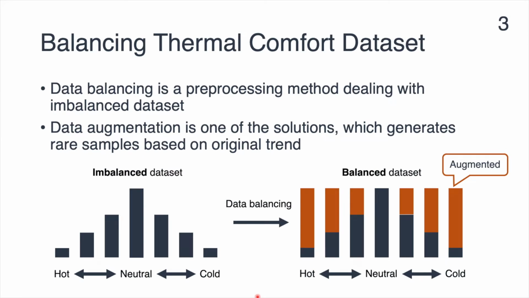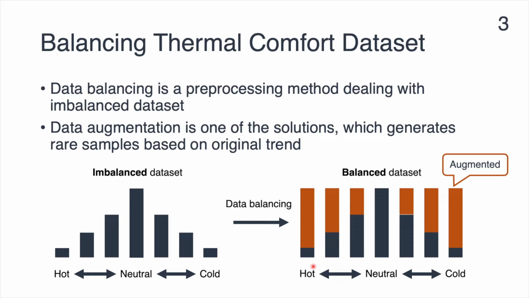Data balancing is one of the preprocessing methods dealing with imbalanced datasets. Data augmentation is one of the solutions, which generates new samples based on the original trend. As illustrated in this figure, thermal comfort dataset is usually imbalanced, such that extreme responses are rarely reported.